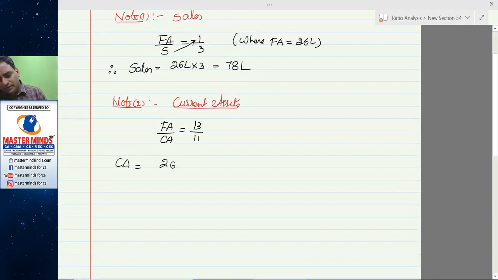If 26 lakhs equals 13 rupees, then 11 rupees would be 22 lakhs.